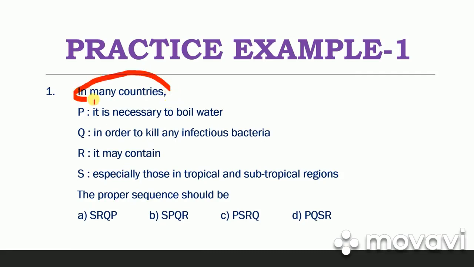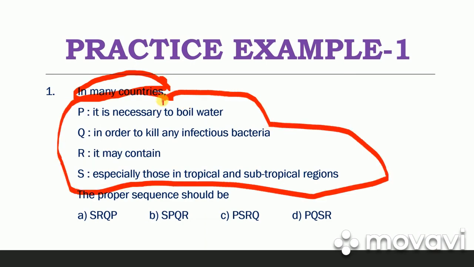The sentence begins with "in many countries," and after this there are four parts, P, Q, R, and S. They are not in their proper sequence. You will have to rearrange them to form the correct grammatical sentence. Now, in the last part, part S, we are talking about special countries, not all countries: "in many countries, especially those in tropical and subtropical regions."